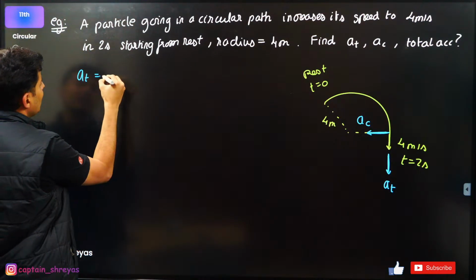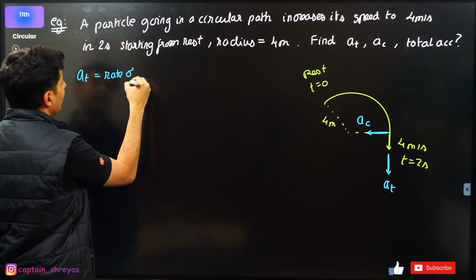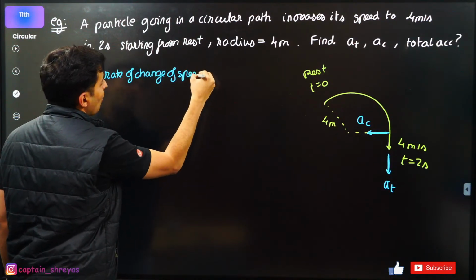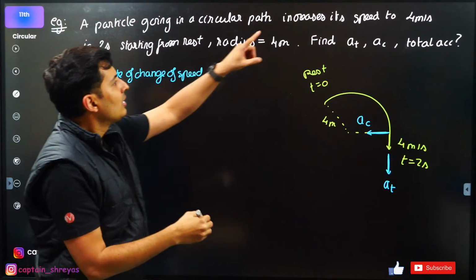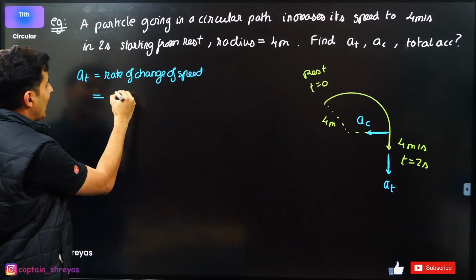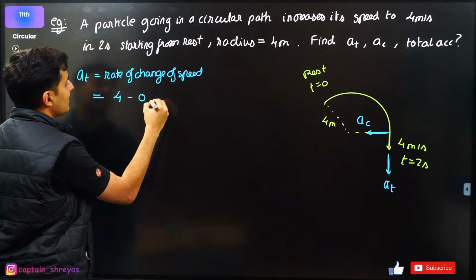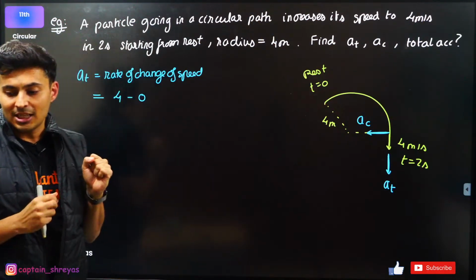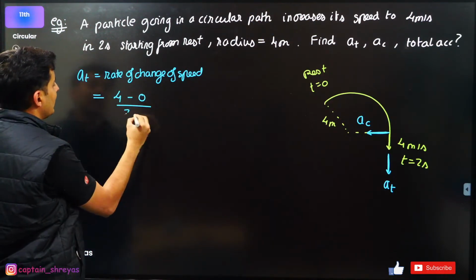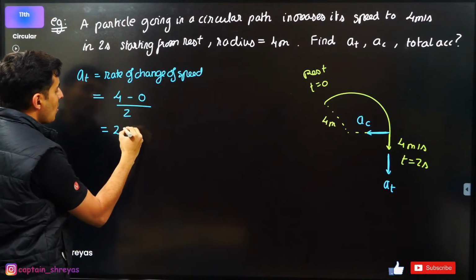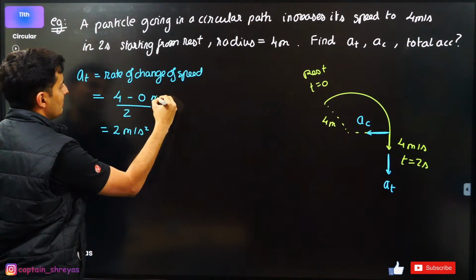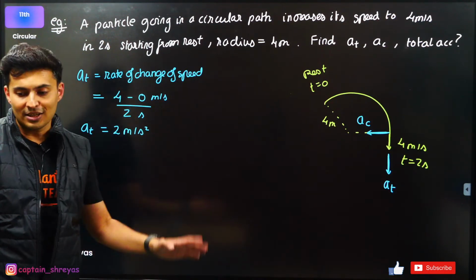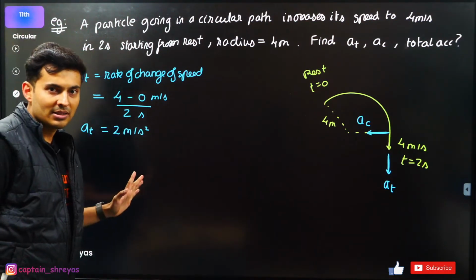Tangential acceleration is basically the rate of change of speed. How much has the speed changed? 4 from rest. So can I not say 4 meters per second minus 0? It went from 0 to 4. So the change is 4 minus 0, final minus initial. In how much time? Think about it, 2 seconds. So hence, can I not put this as 2 meters per second square, because this was meters per second and this is seconds. So 2 meters per second square is the tangential acceleration, yes or no, guys? Everybody with me on this?